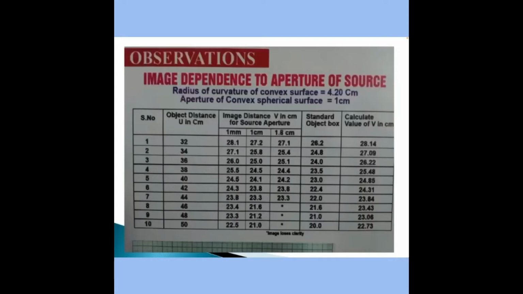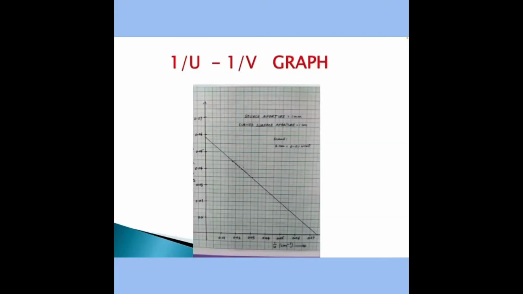And here are the observations. Now you can see that when the size of the source is small, that is 1 millimeter, the image distance is very close to the calculated value. The 1/u versus 1/v graph can be drawn as in the usual convex lens, and we have the x and the y intercepts.